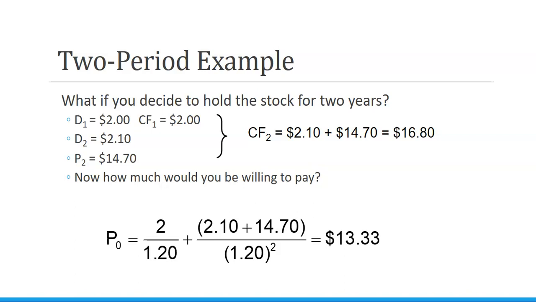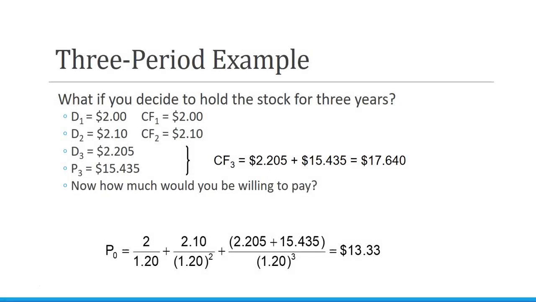What if we take it to 3 periods? What if we decide to hold the stock for 3 years? Then looking at the dividend growth, in year 1 it would be $2, in year 2 it would be $2.10, then in year 3 we would project it to be $2.205, and the value of the stock that we could sell it for in 3 years would be $15.435.